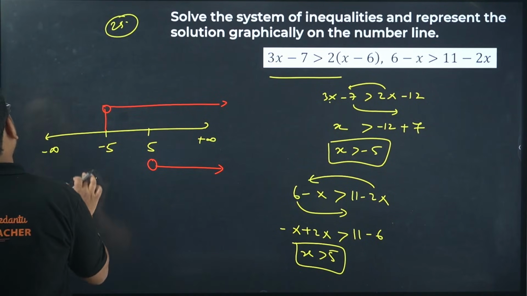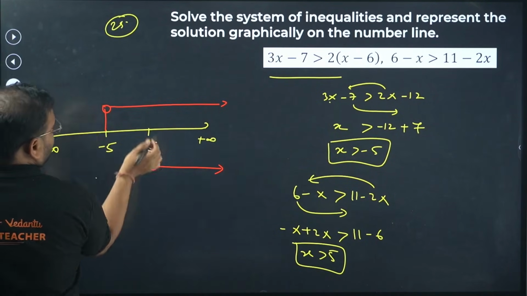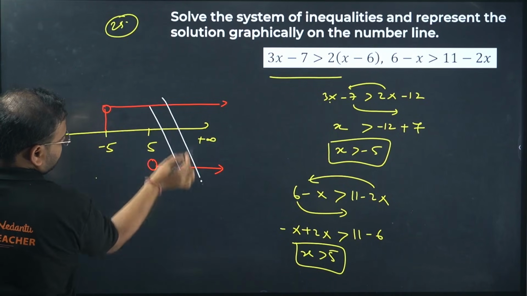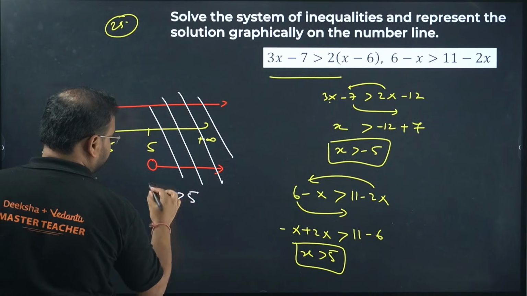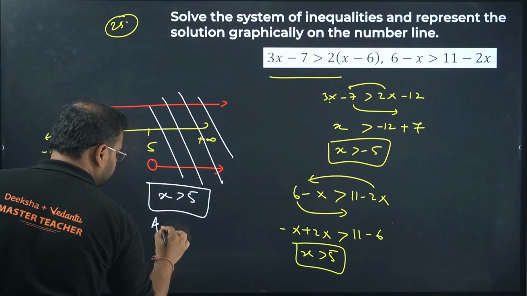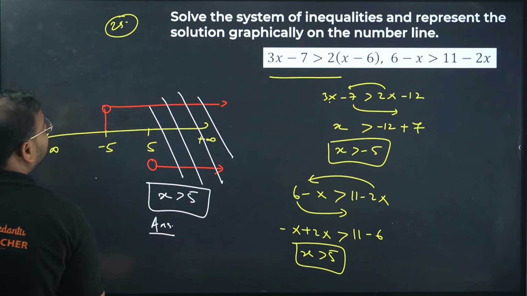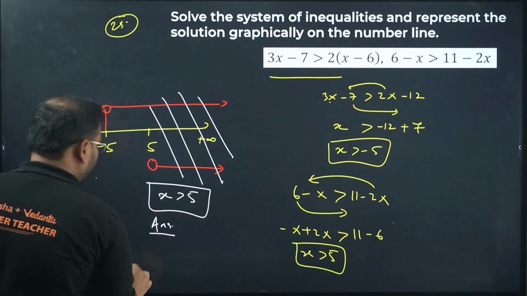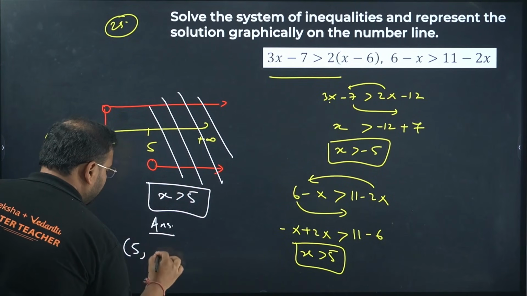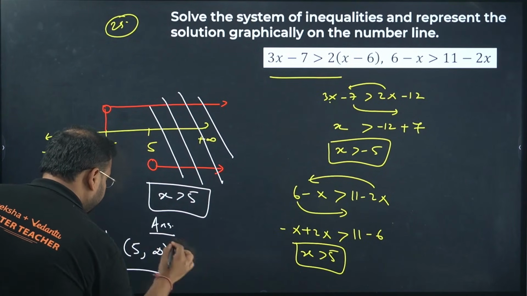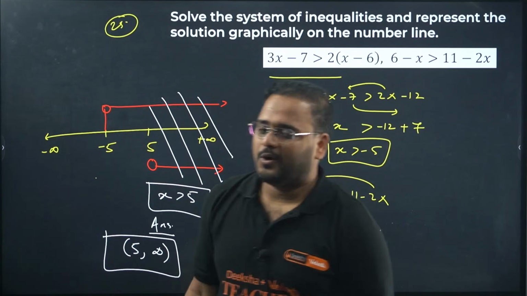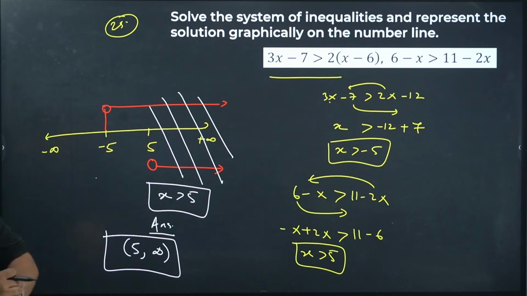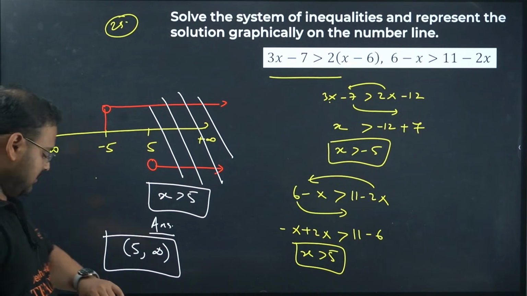I'm looking for their intersection. This is the intersection. Means the answer is what? x is more than 5 is your final answer. So for all real numbers, real numbers only, it will become 5 open to infinity open. This is the result. Okay. 25th is done.